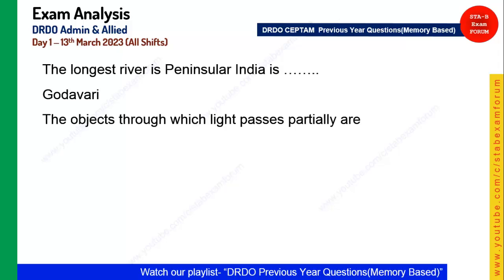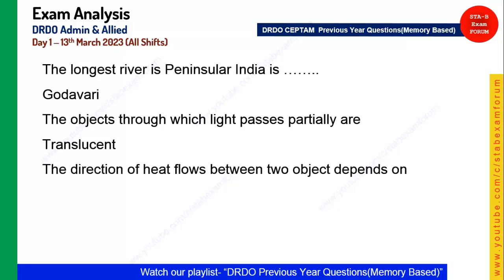And again from science, a very basic science question: the objects which pass light partially are called what? These are called translucent objects, student. Translucent was the correct answer. Let's see the next question.